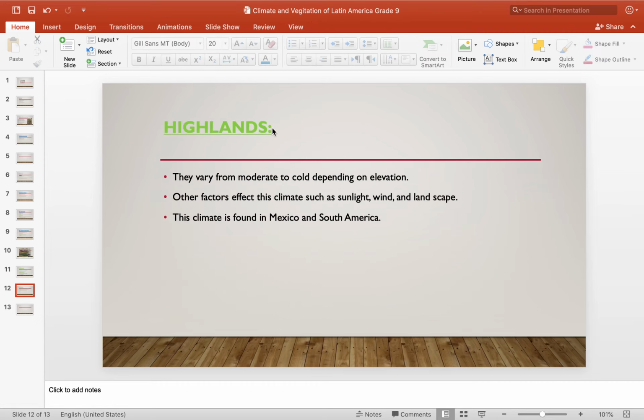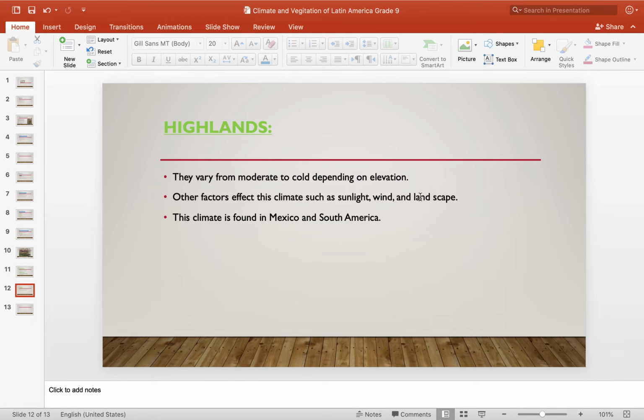Then we'll proceed with the highlands, which are mostly the mountains. They vary. The climate is varied, not the same from one highland to another. It's moderate, not too cold, not too hot, but it can be colder depending on elevation. Other factors affect climates over there in the highlands: sunlight, wind, and landscape.